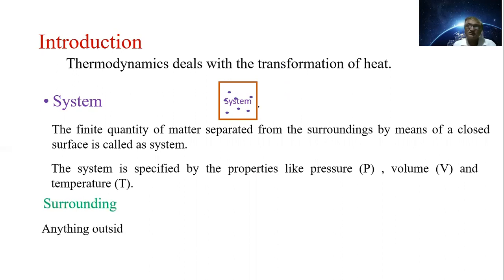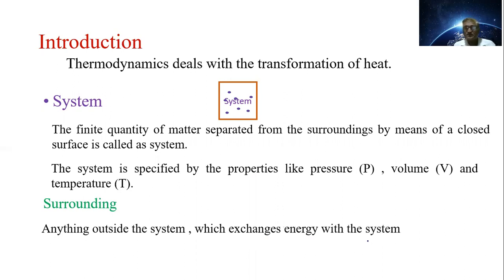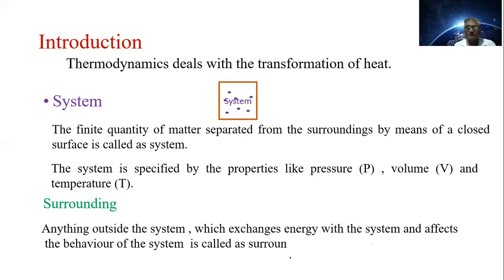Anything outside the system which exchanges energy with the system and affects the behavior of the system is called the surrounding.